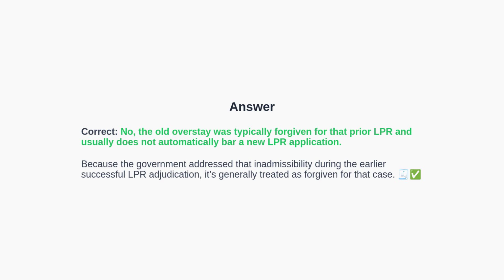The correct answer is no, the old overstay was typically forgiven for that prior LPR and usually does not automatically bar a new LPR application. The prior successful adjudication addressed the overstay-related inadmissibility for that case. However, that same history can still adversely affect non-immigrant applications like B1 or B2 due to concerns about temporary intent.